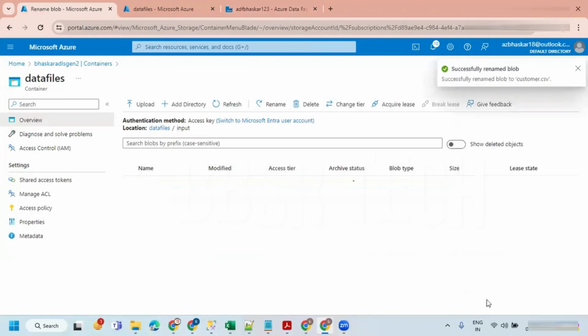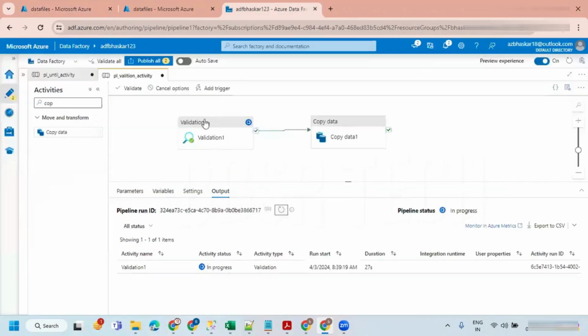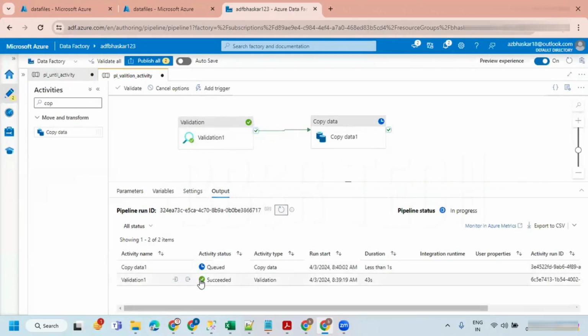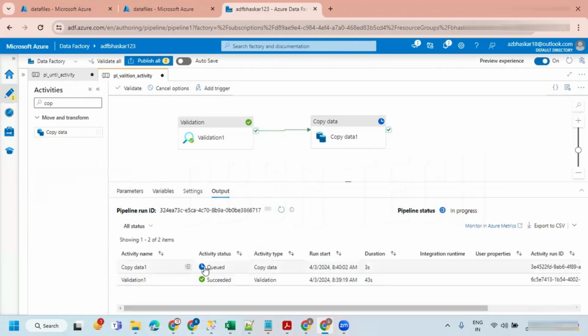Let's save it. Now if you go here, see, your validation is completed. Validation is checking whether exists is true or false, so it is going to return either true or false. If it is true, then your copy data is going to start.